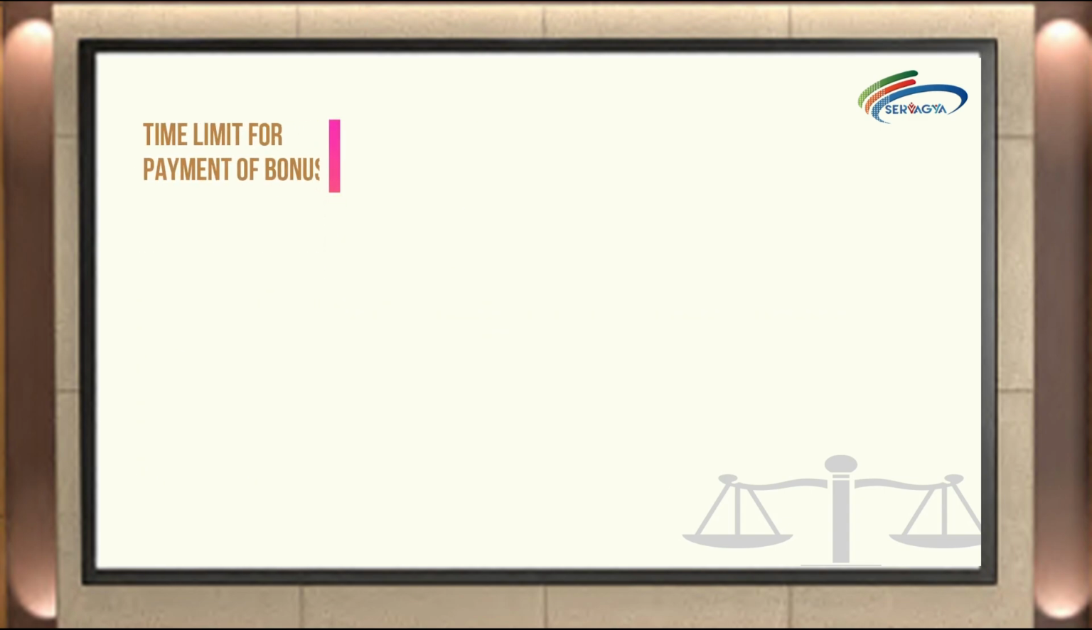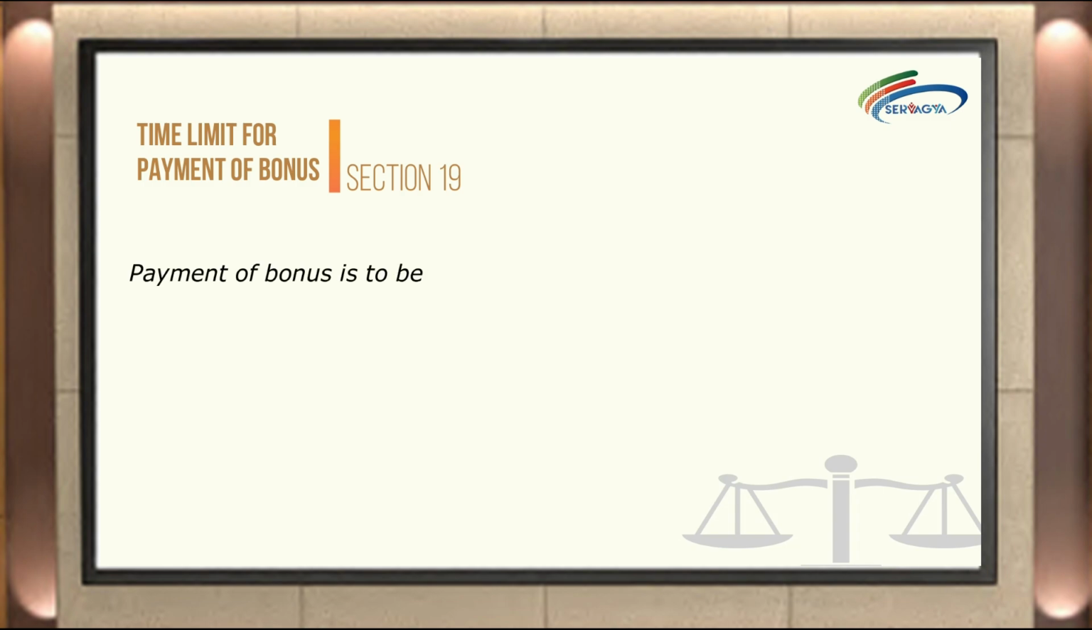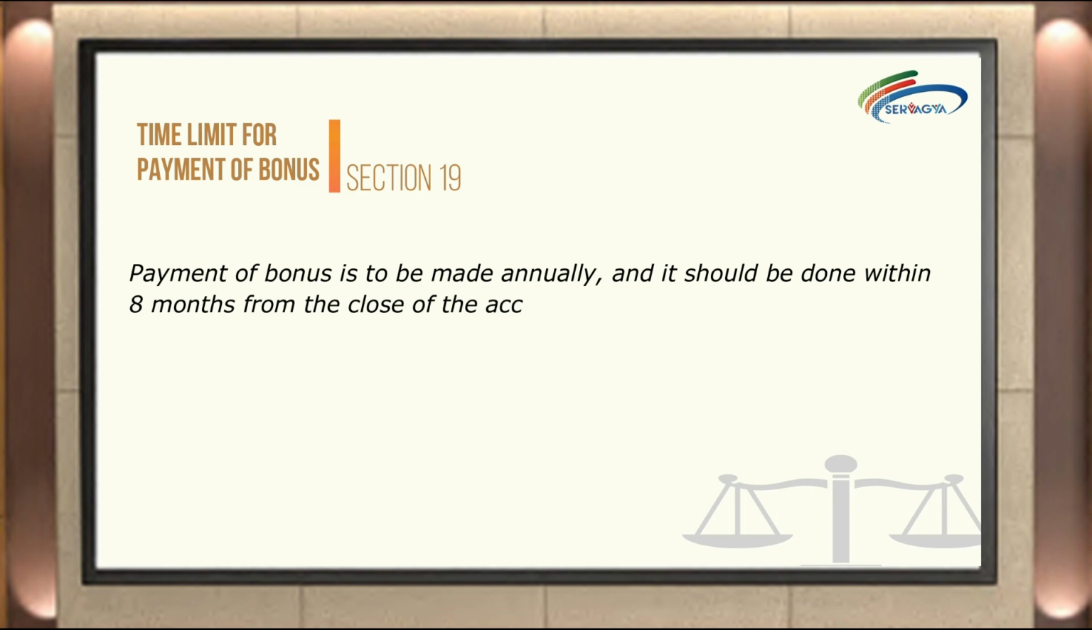Time limit for payment of bonus, Section 19. As per Section 19 of the Bonus Act, the payment of bonus is to be made annually, and it should be done within 8 months from the close of the accounting year. This section establishes the time frame for the annual payment of bonuses to employees.